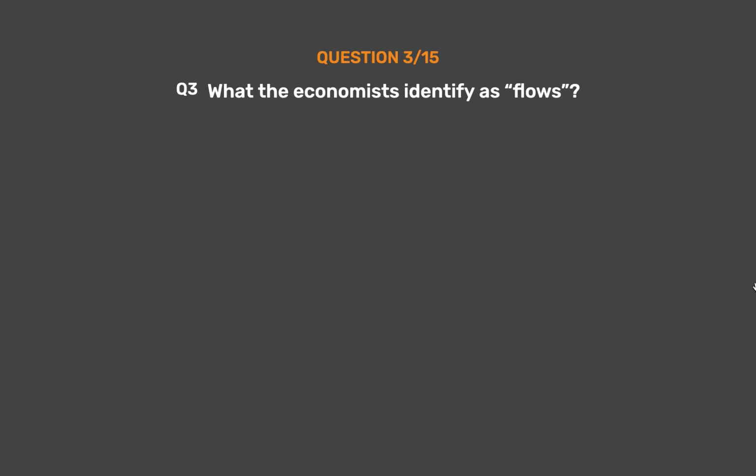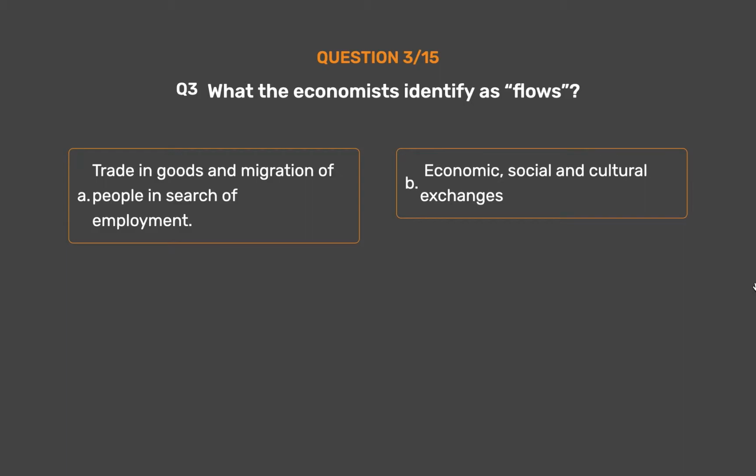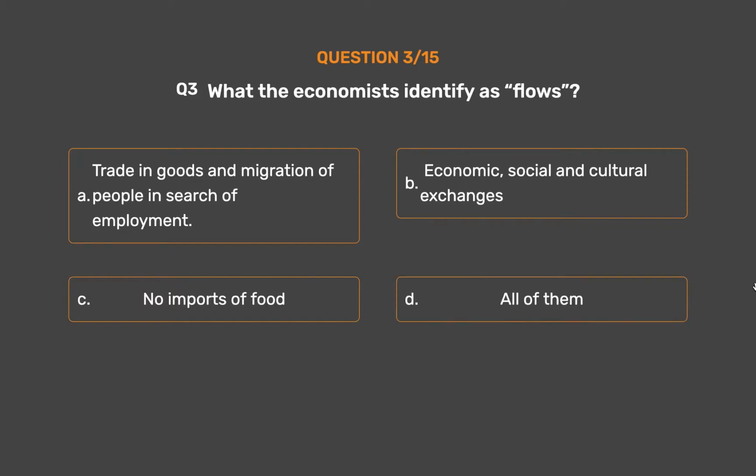Question number 3. What the economists identify as flows? Option A. Trade in goods and migration of people in search of employment. Option B. Economic, social and cultural exchanges. Option C. No imports of food. Option D. All of them.